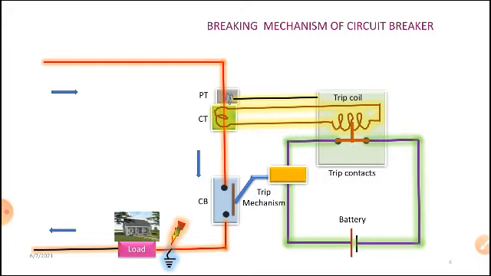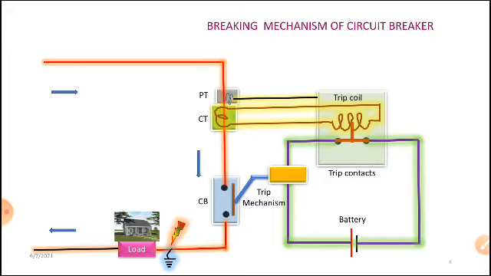So there is no feeding to the fault point, that is what we require. This is the mechanism of our circuit breaker, dear students, whether it may be any type of circuit breaker used in our distribution system or transmission system, in power system, anywhere. Okay, so let us see how circuit breakers are classified.